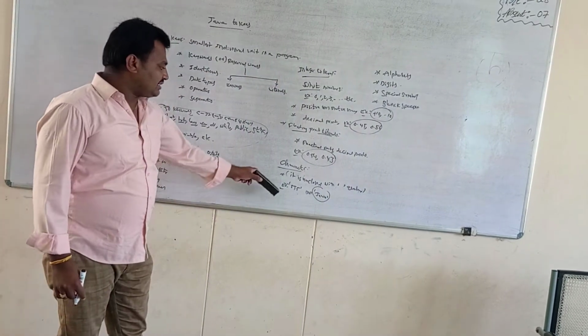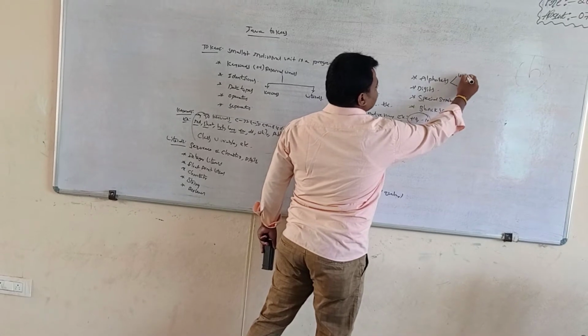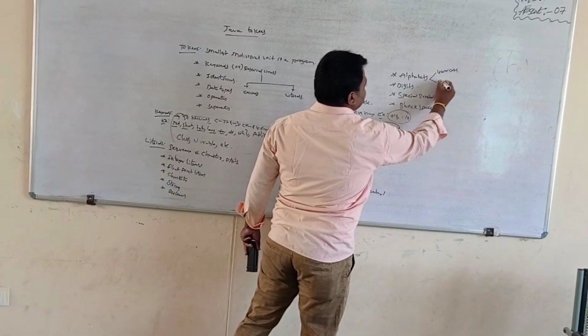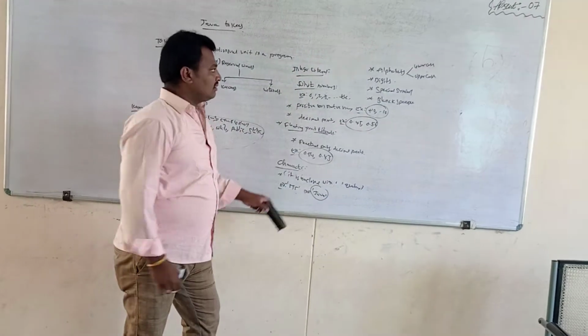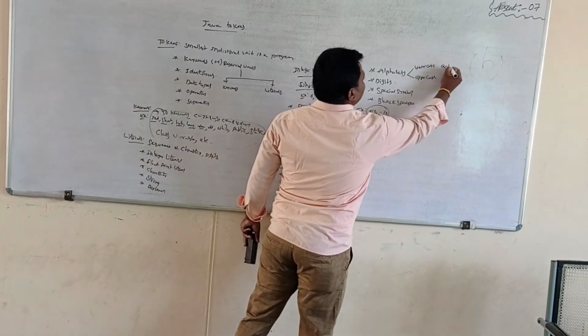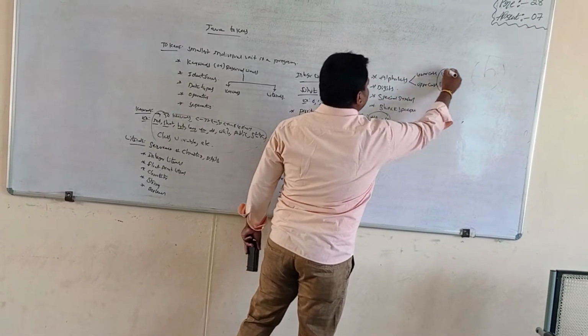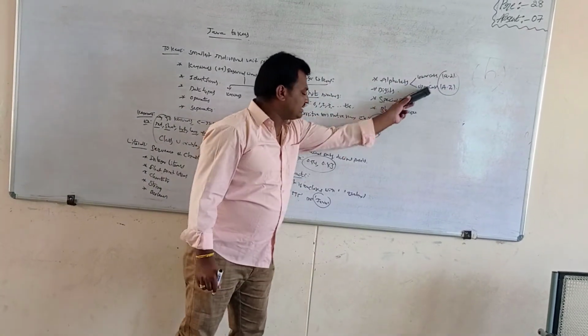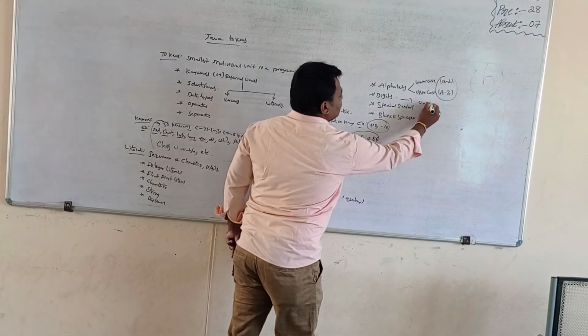Alphabets are basically lowercase or uppercase, that is small a to z or capital A to Z. Digits are 0 to 9.